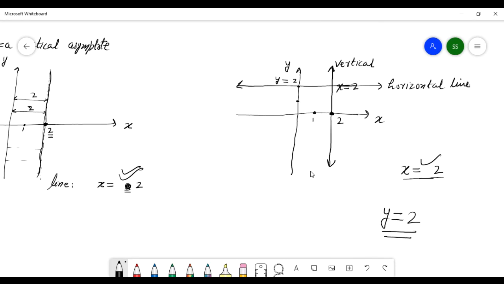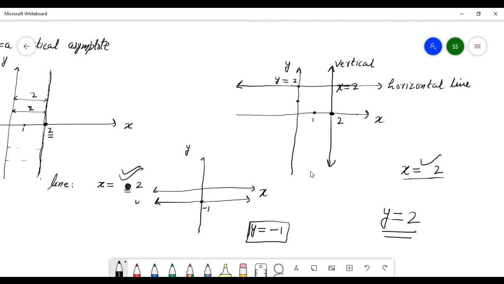You understand or not? Here is the xy coordinate system. This is x, this is y. If I write y equal to -1, where is -1? Here -1. This line is y equal to -1.